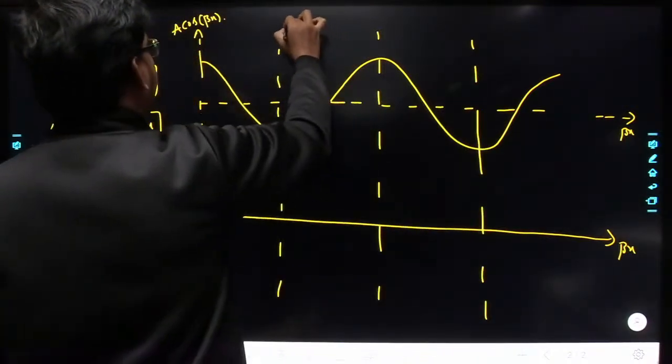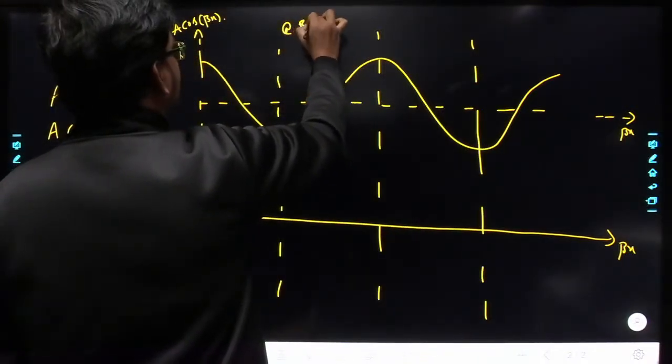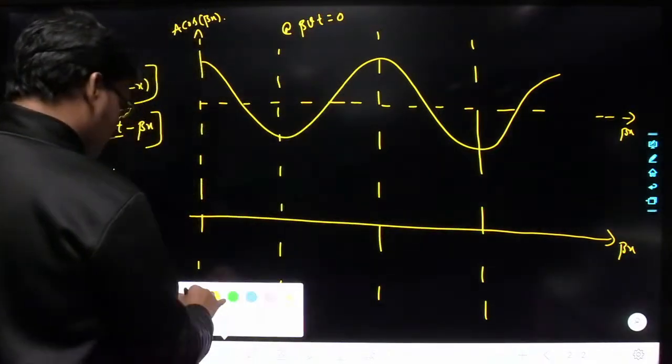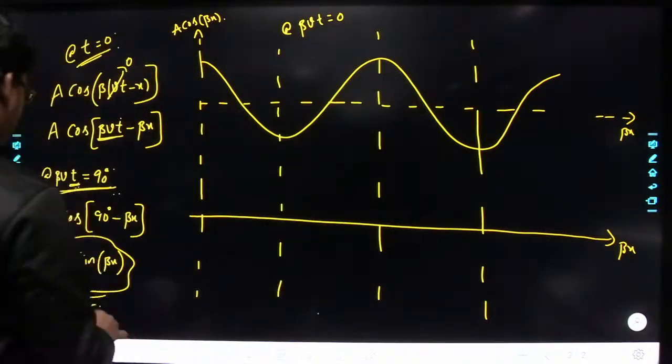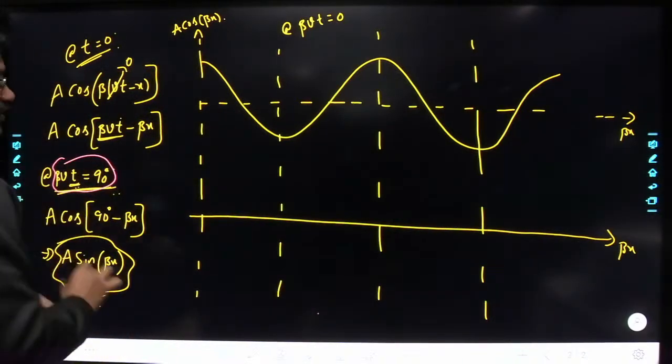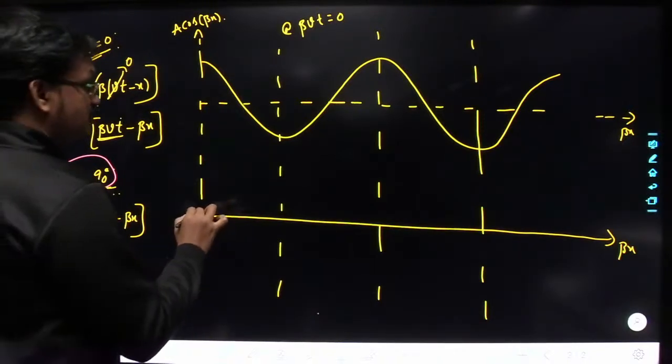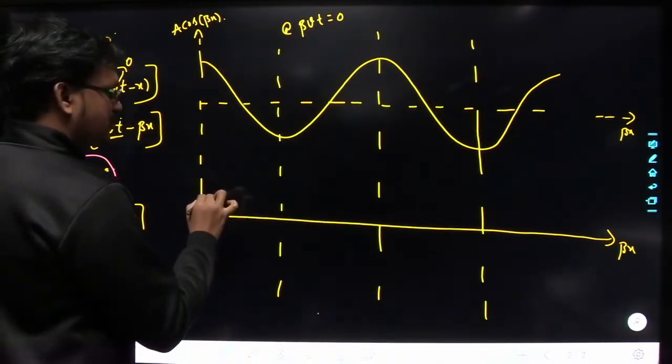See, this is at beta Vt equal to 0. Understood? Okay. So now, whatever diagram I am drawing is at beta Vt equal to 90 degrees. At 90 degrees we are getting the sine function. So just try to draw that sine function here. Right? Okay.